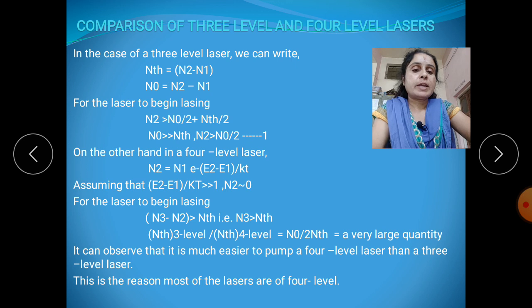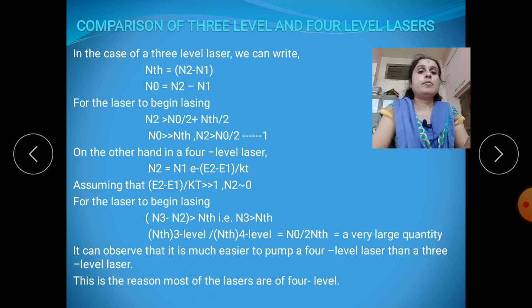So, from the above expressions we can observe that pumping is achieved more easily in the 4 level laser compared to the 3 level laser. For that reason the 4 level laser system is mostly used.